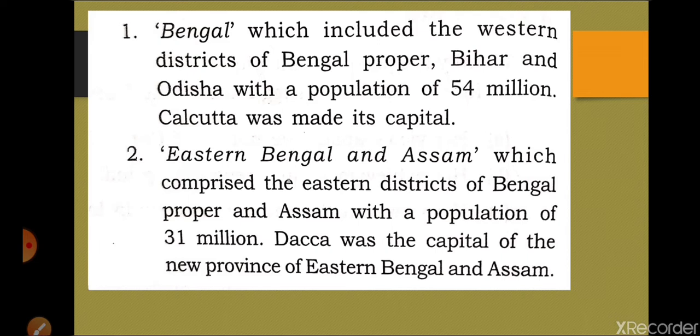But according to historians, some other causes were also there for partition of Bengal. So we are going through them. One more thing I want to mention here, that Bengal was divided on 16 October 1905, while it was declared on 20 July 1905. So clear, Bengal was divided on 16 October, but it was declared on 20 July 1905.